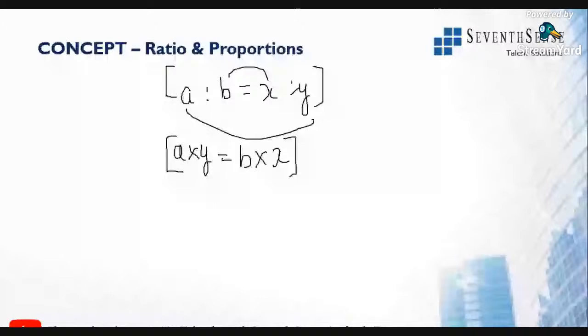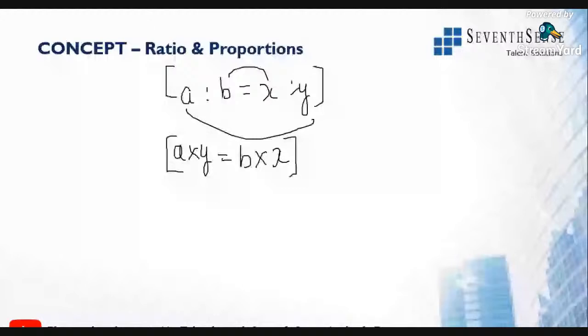Okay, so this is the part of a into y is equal to b into x.